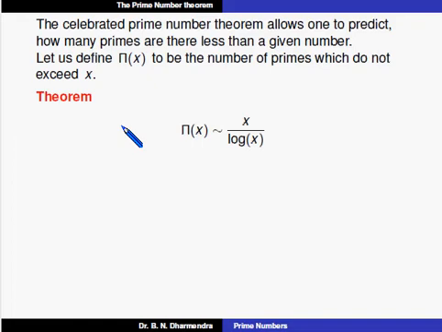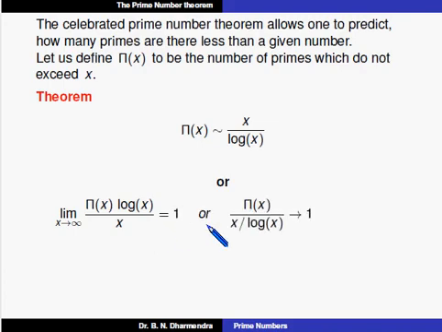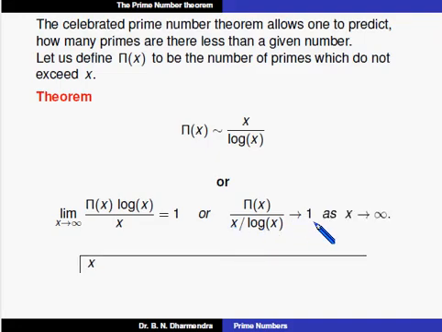The theorem statement is: pi of x is asymptotically equal to x divided by log x, or limit as x tends to infinity of pi of x times log x divided by x is equal to 1, or pi of x divided by x by log x tends to 1 as x tends to infinity.